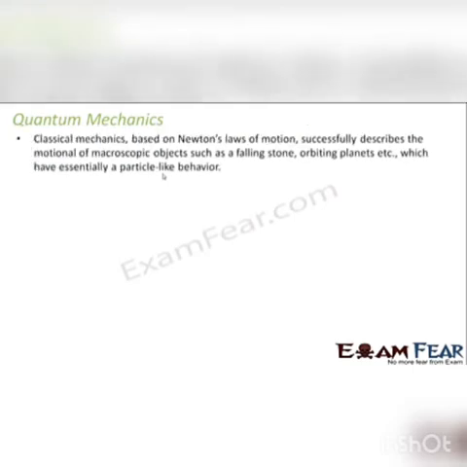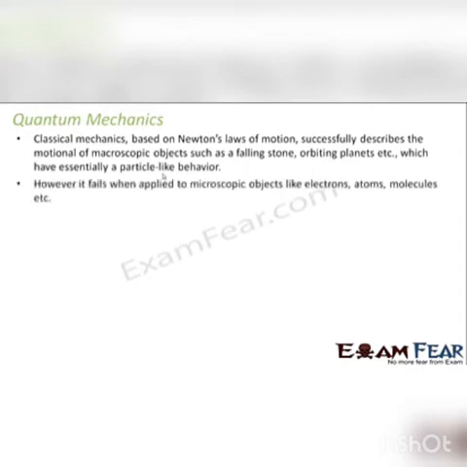So, what did quantum mechanics do? The classical mechanics, based on Newton's laws of motion, successfully describes the motion of macroscopic objects such as a falling stone, orbiting planets, which have essentially particle-like behavior. So as long as we are with classical mechanics, we can think of things which we see around us. Everything is macroscopic. Every motion can be described by Newton's laws, and every particle is a particle. There is no concept of duality.